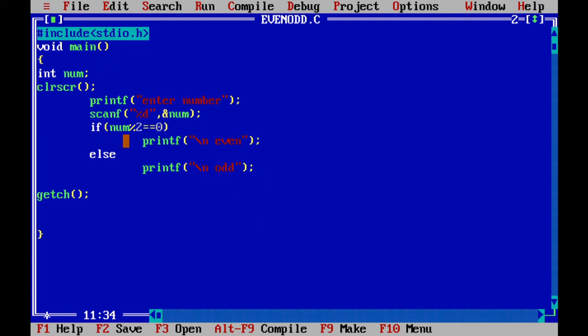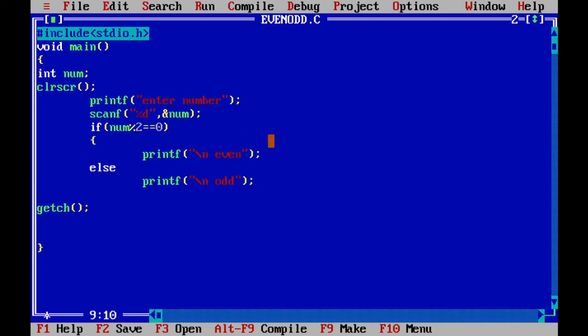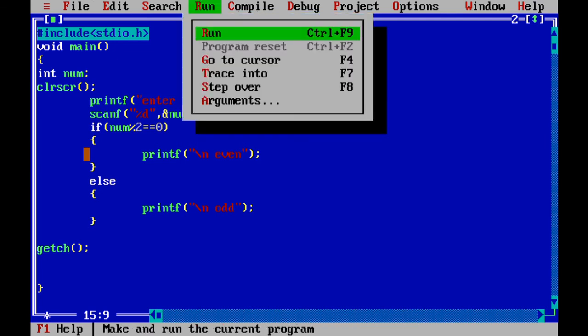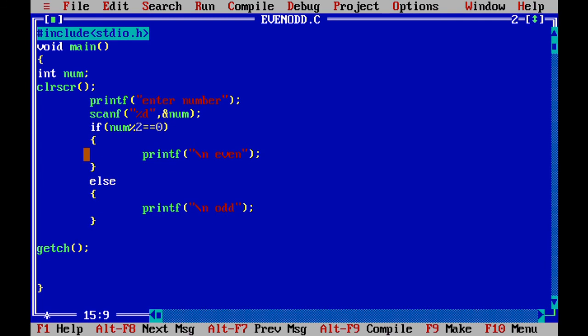Another thing is here I have not written the opening and closing bracket. Suppose you write them, then also it is okay, but suppose in your if statement, in your true block, there is only one single statement, then there is no need to write the opening and closing bracket. अगर आपके if के block में एक ही statement है present, then you do not require the curly opening and closing bracket. लिखा then also it will not give you error. And suppose you do not write, then also it will work. Just execute the program. Suppose the user enters 7, it's odd, so it works. Okay, this is about the if and else statement.